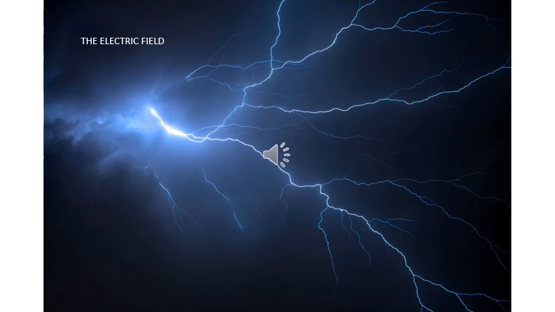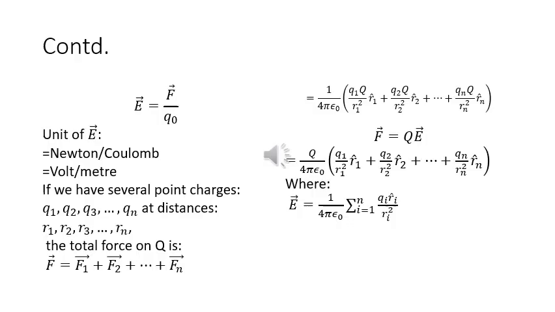This is a photograph taken from the internet representing an electric field, rather an electrical storm. The lightning is a massive discharge of electrons which are gathered due to the mutual rubbing around of the clouds, and once this charge is discharged suddenly to the ground, it gives rise to the phenomenon of lightning. The electric field is equal to the force upon the test charge. So the unit of electric field is Newton per Coulomb or volt per meter.